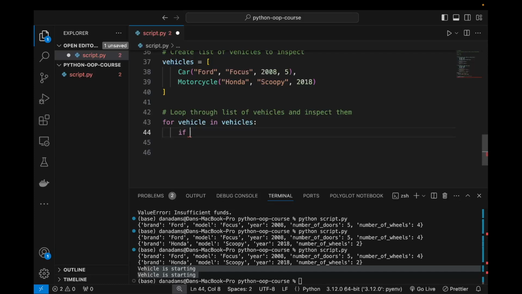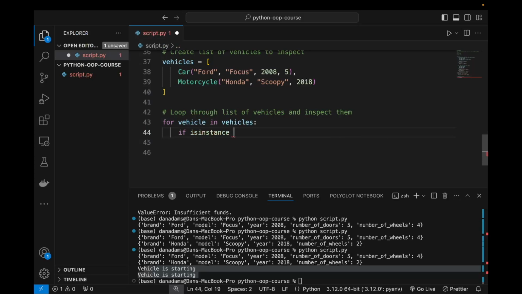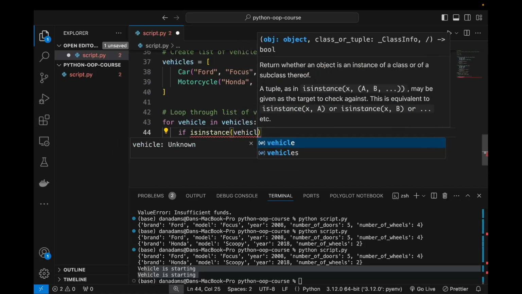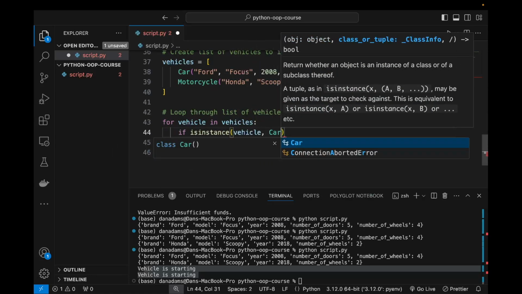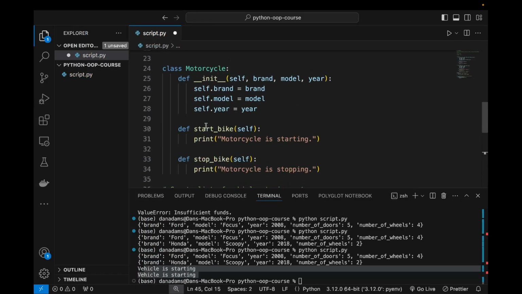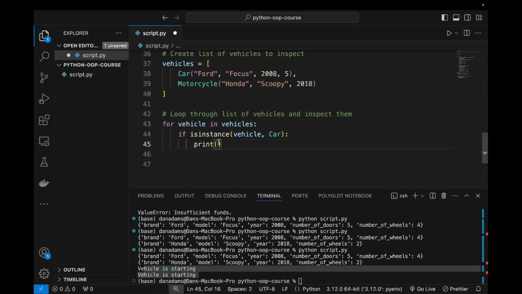And that can be solved in this case by checking what type of object we are currently working with. So for example, if we want to check if this is a car object, we can use isinstance, which means is an instance of the car class. So we can see is vehicle, in this case, an instance of the car class, and if it is, then we know that this is a car, which means it will have all of the attributes and methods available on car. Okay, so we can safely access those attributes and methods.